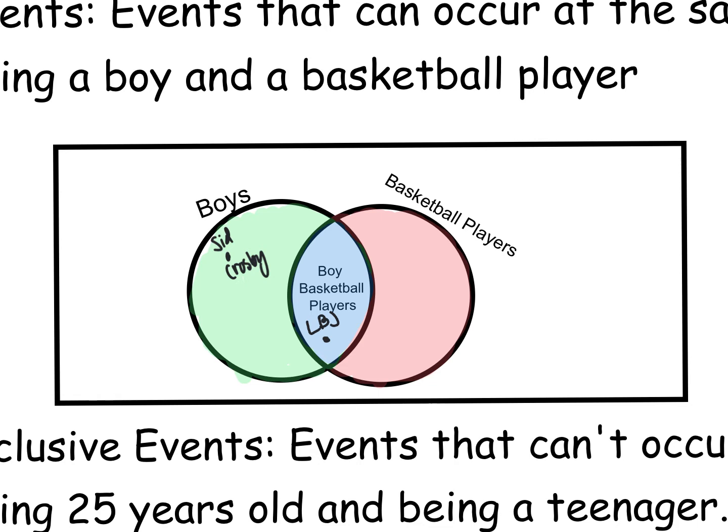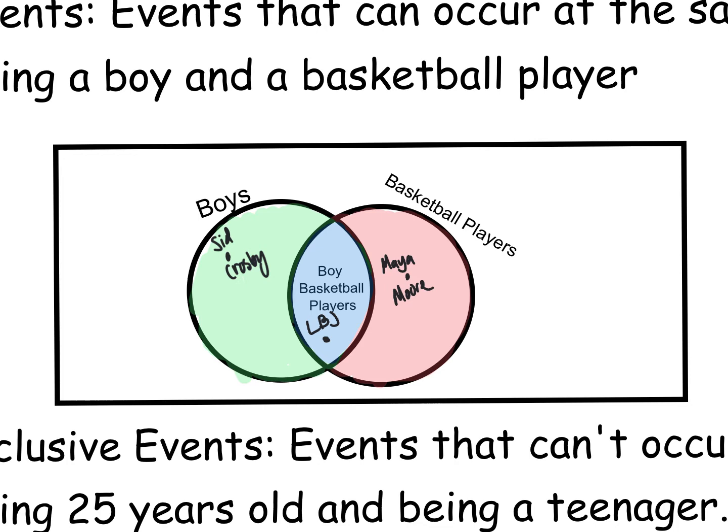And then basketball players, we'll just keep it with some famous people. We'll say this is Maya Moore. Maya Moore is a quasi-retired professional basketball player. She played for the Minnesota Lynx, and is at the moment retired, may come back at some point.